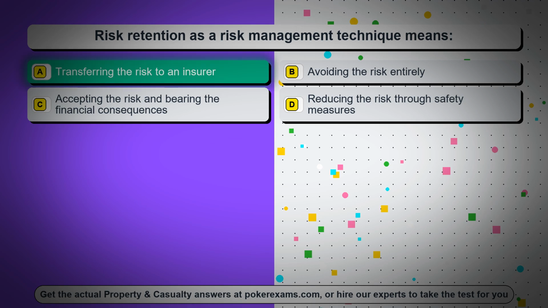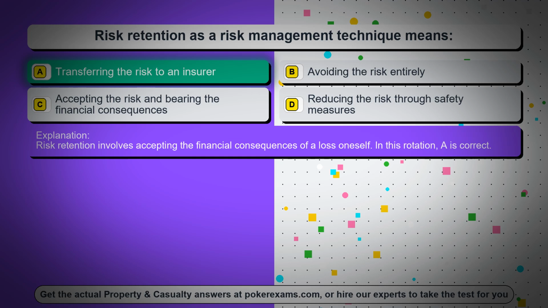The correct answer is option A, transferring the risk to an insurer. Risk retention involves accepting the financial consequences of a loss oneself. In this rotation, A is correct.